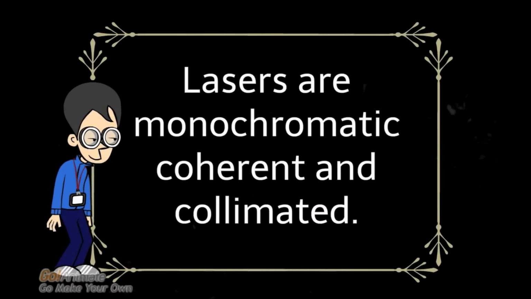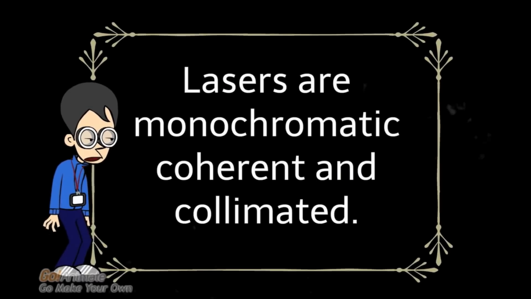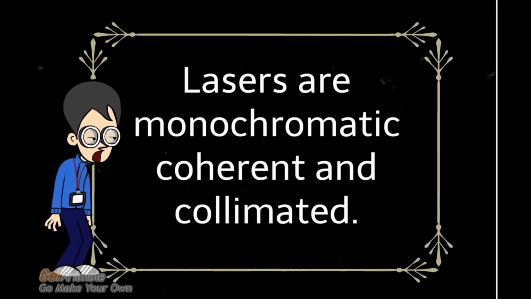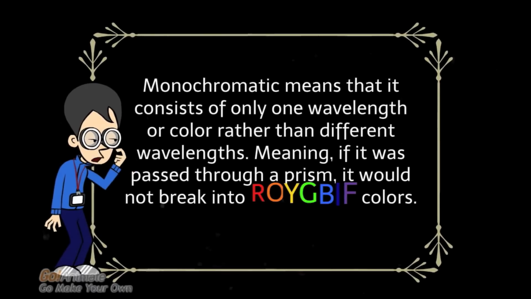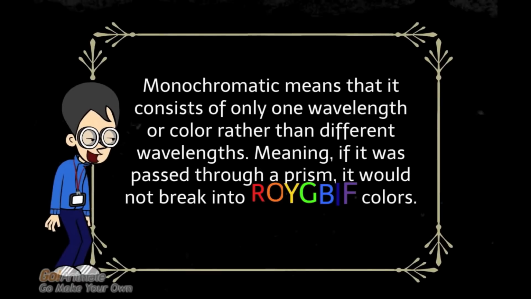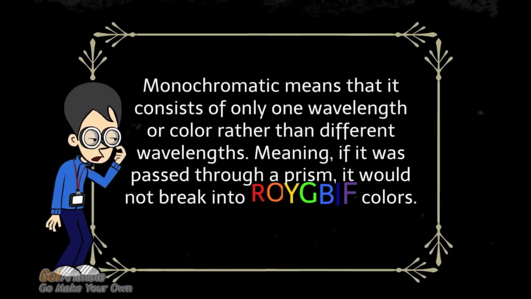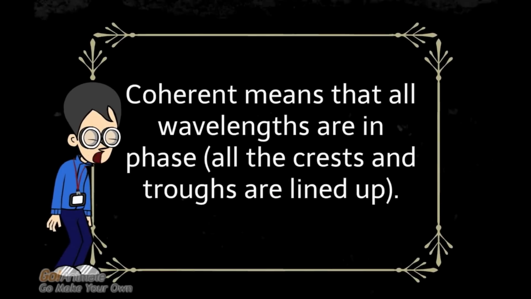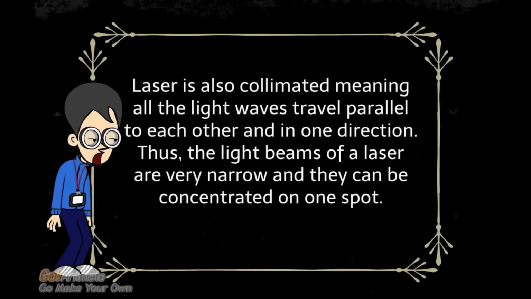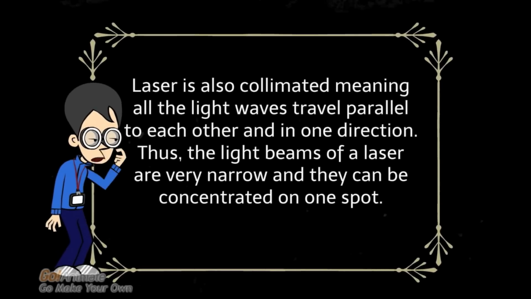From these three properties we give laser the following characteristics: monochromatic, coherent, and collimated. Monochromatic means that it consists of only one wavelength or color rather than different wavelengths. Meaning, if it was passed through a prism, it would not break into colors. Coherent means that all wavelengths are in phase, meaning all the crests and troughs are lined up. Collimated means all the light waves travel parallel to each other and in one direction. Thus, the light beams of a laser are very narrow and they can be concentrated on one spot.